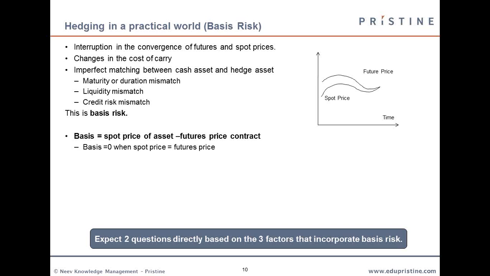The next would be the liquidity mismatch. That is, you are hedging using a treasury bond, which has very high liquidity, while you are trying to hedge, say, a low credit bond which will have very low liquidity. Again, that would be a liquidity mismatch. Then we have the credit risk mismatch, which means that you are trying to hedge either a high credit instrument with a low credit instrument or vice versa. So these are all the components of basis risk.